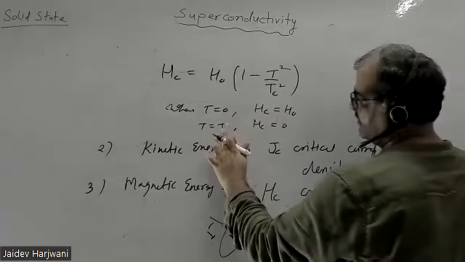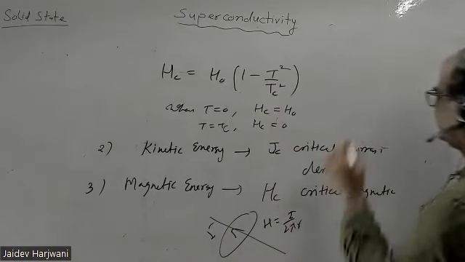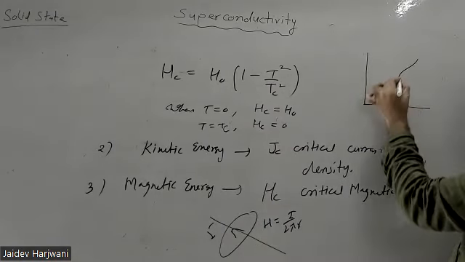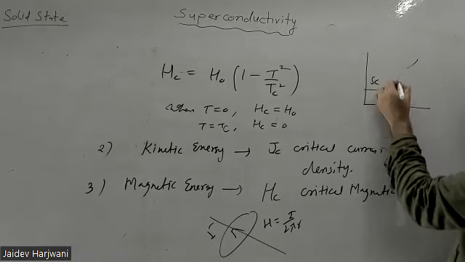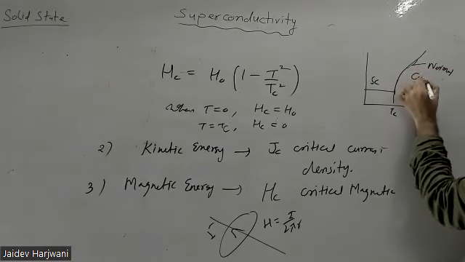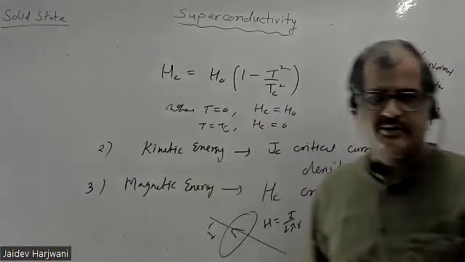Obviously, when your temperature is TC, it automatically becomes normal state, because only below TC is it a superconductor. Before that it is a normal conductor. So when you are reducing temperature, only then it becomes superconductor. So at TC, you don't need any magnetic field. Without applying magnetic field, you can bring the sample into normal state.